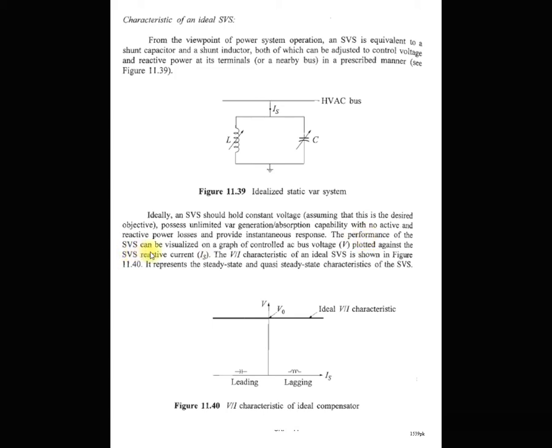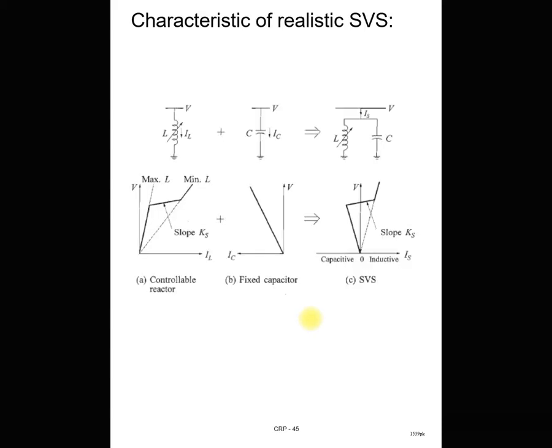The performance of the SVS can be visualized on a graph of controlled AC bus voltage V plotted against the SVS reactive current. You can see the controlled AC bus voltage here, and on the x-axis there is the SVS reactive current Is. This VI characteristic of the ideal SVS represents the steady state and quasi steady state characteristic of the SVS system. But in actual practice we do not get this characteristic because this is the ideal concept of SVS. Now we see the next point, the actual characteristic of the SVS system.